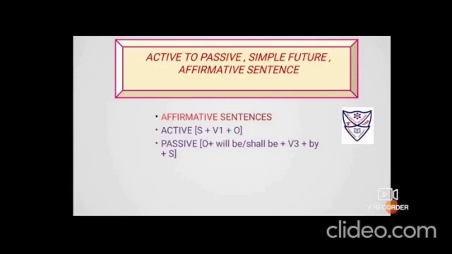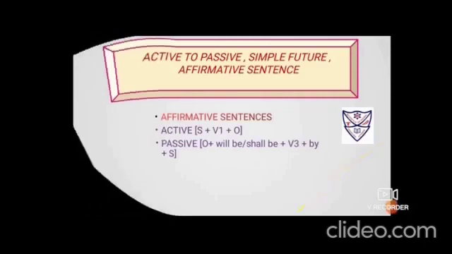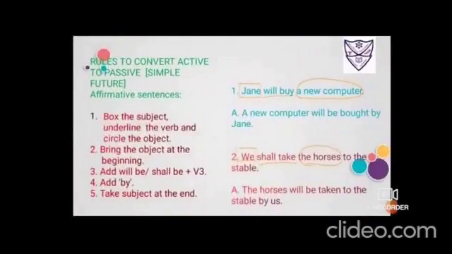Passive voice, as you know, the object is to be brought ahead with will or shall, and we will be adding only one word, that is be. Okay, and then third form of the verb, and then by, and then the subject. Rules to convert active to passive, simple future, affirmative sentences. Box the subject, underline the verb and circle the object. Bring the object at the beginning.